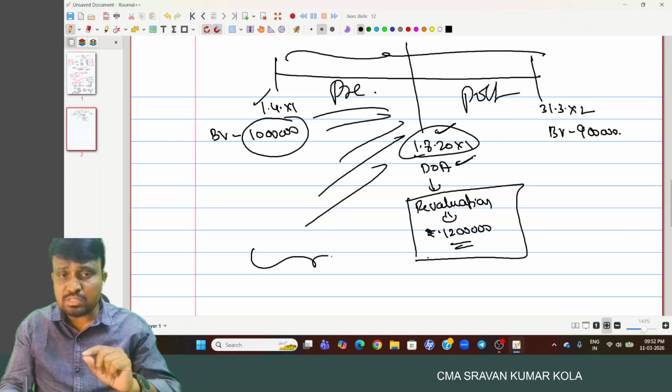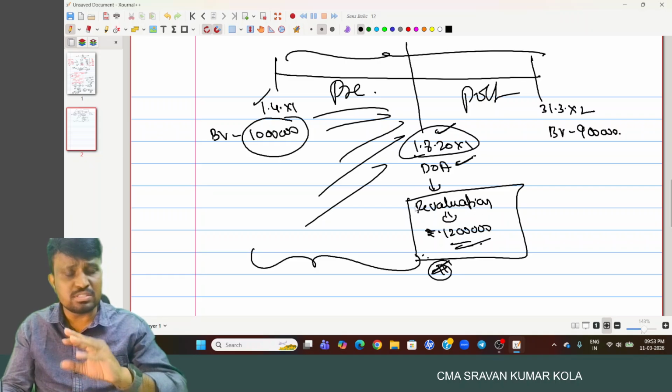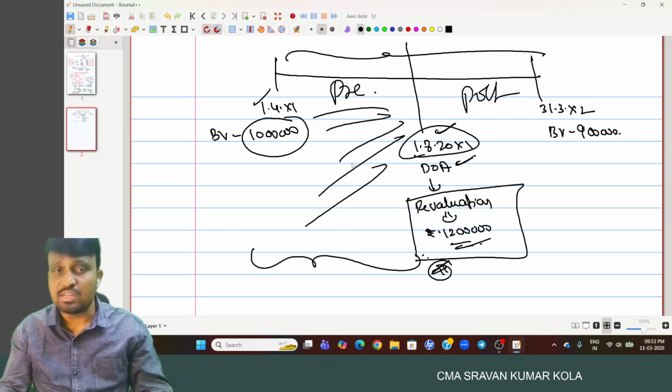So without calculating the book value on the date of acquisition, don't compare. And the majority of students made a mistake relating to this point. This is a very, very important point.